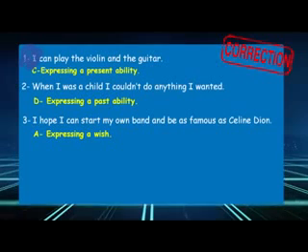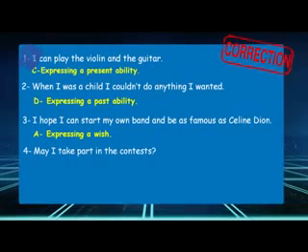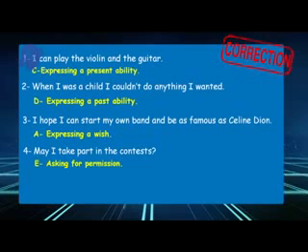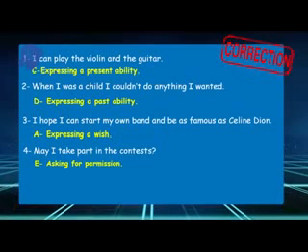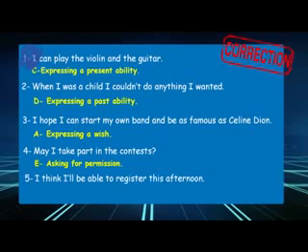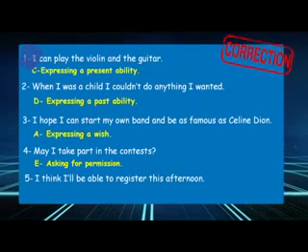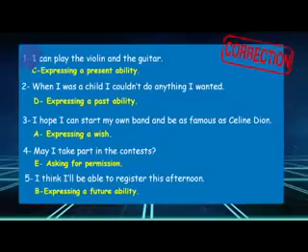Number 4, may I take part in the contest? So here, I am asking for permission. So the function here is clear, asking for permission. The last one, which is number 5, I think I'll be able to register this afternoon. So here, we are expressing a future ability. Am I right? Yes, you are, Mr. Zian.